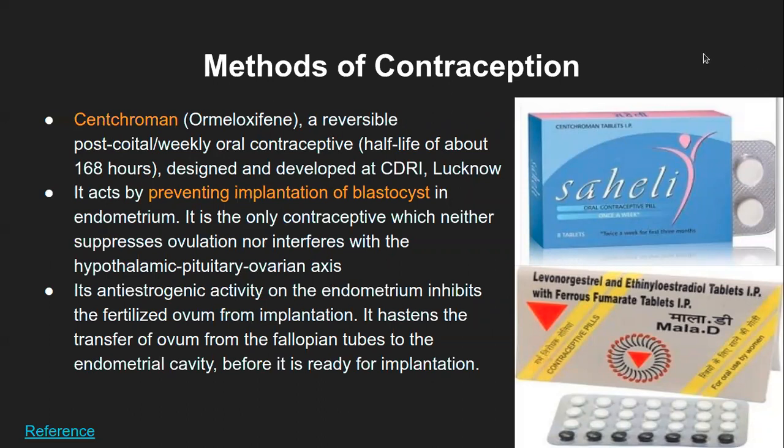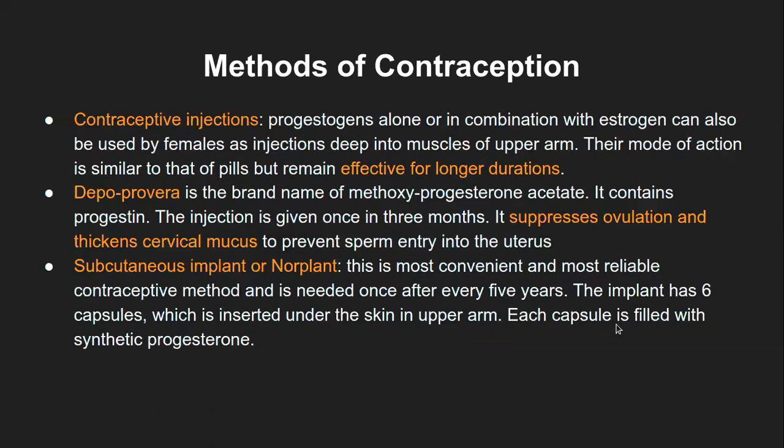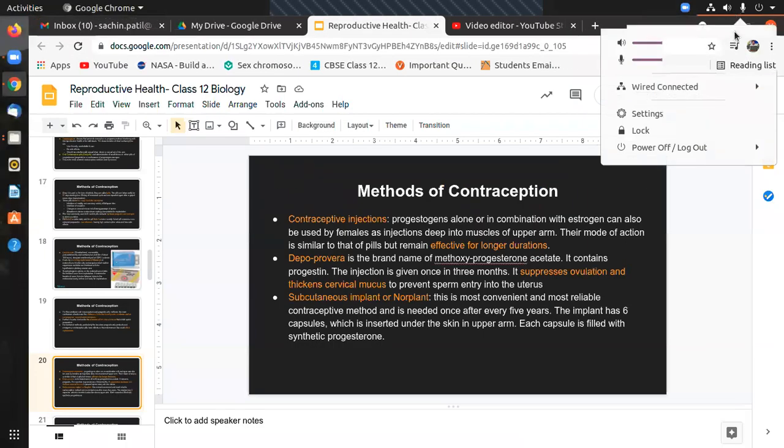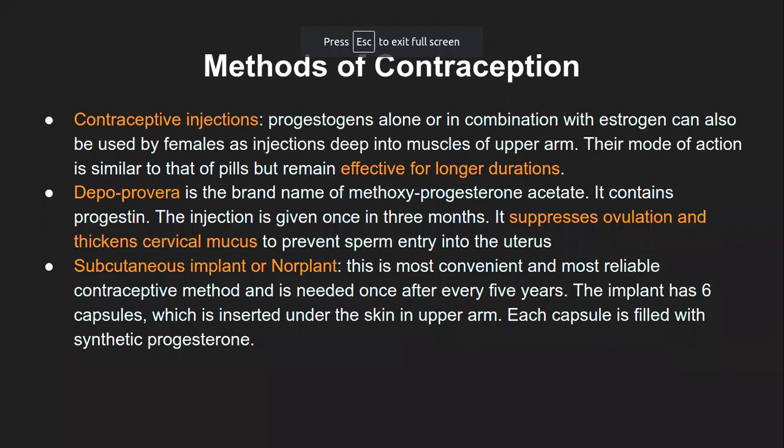For those implants, suppose you're in a car accident and you get hit on the arm and all the capsules explode, will you die? No, you wouldn't die as such, but you will have certain side effects. Remember, we always have the negative feedback mechanism.